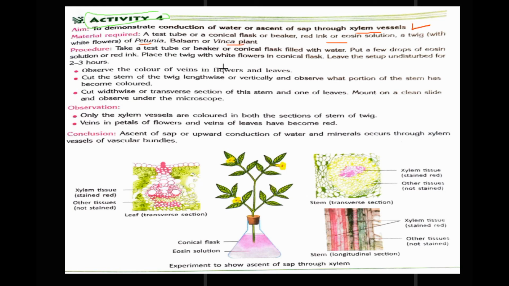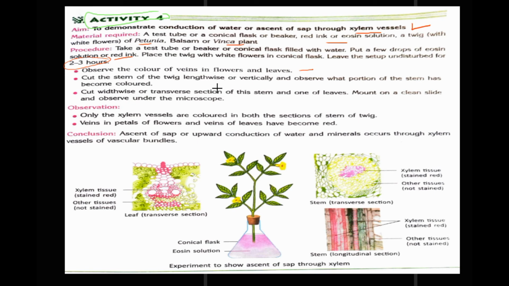Now procedure: take a test tube or beaker or conical flask filled with water, put few drops of eosin solution or red ink. Right, you can simply put red ink. Place the twig with white flowers in the conical flask. Now leave the conical flask for about 2 to 3 hours. Now observe the color of veins in the flowers and the leaves.